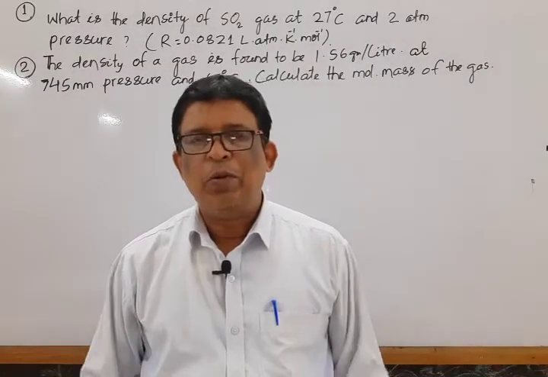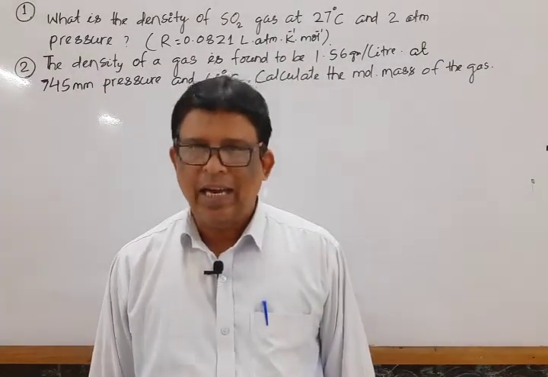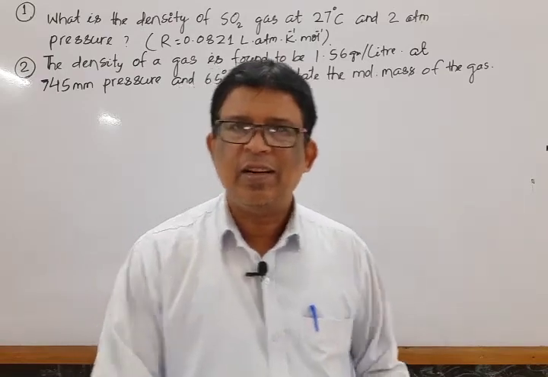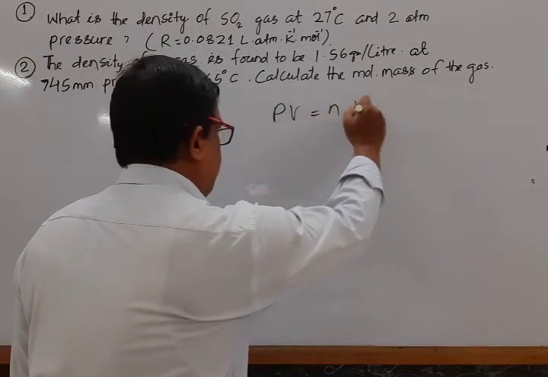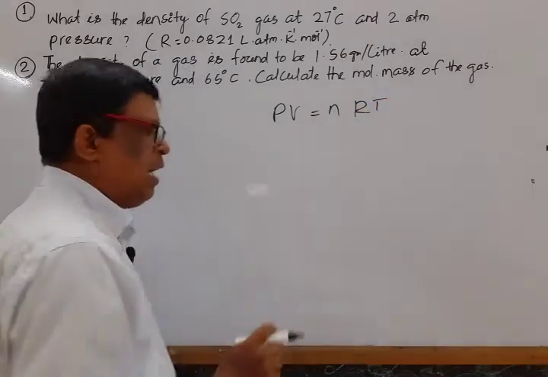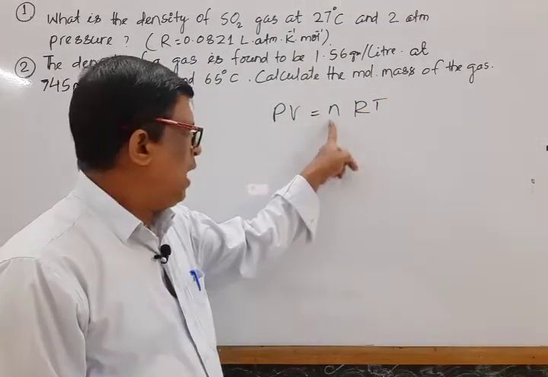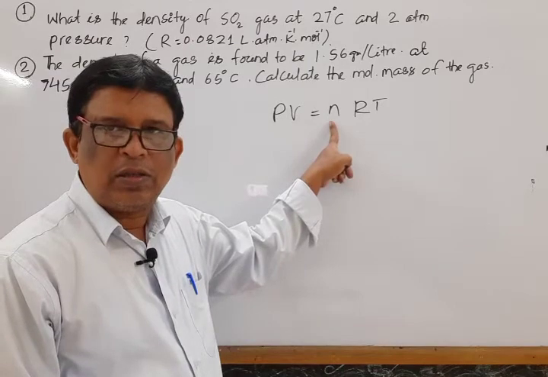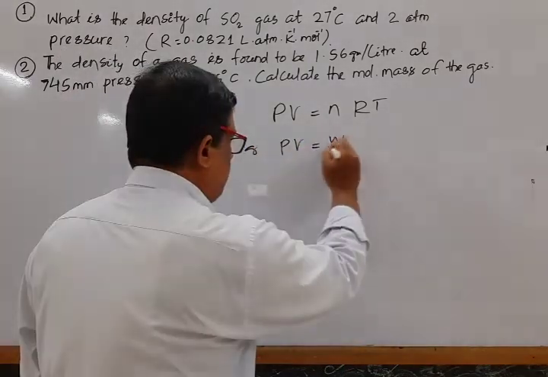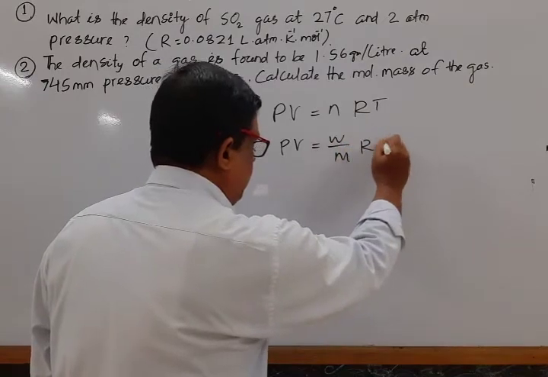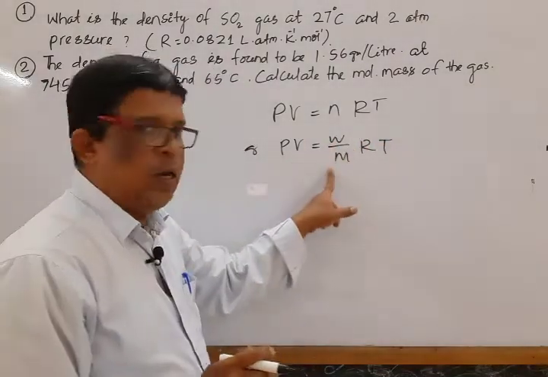Next we move to another form of the ideal gas equation. Mark that, we know that PV is equal to nRT. This is known as the ideal gas equation, where n is the number of moles. We can rewrite it as PV is equal to W by M RT, that is weight by molecular mass.